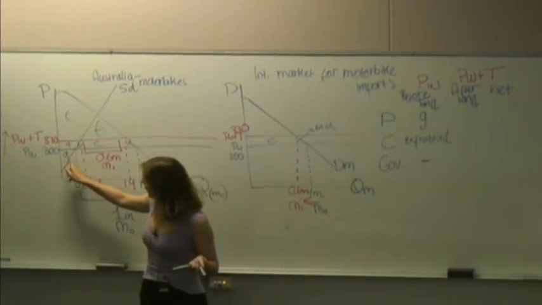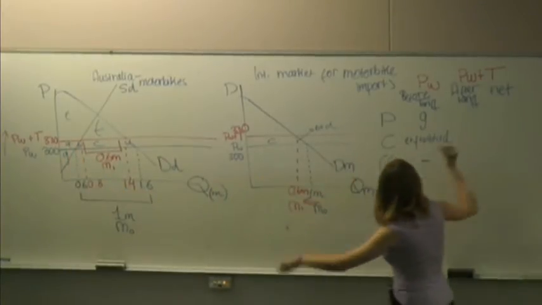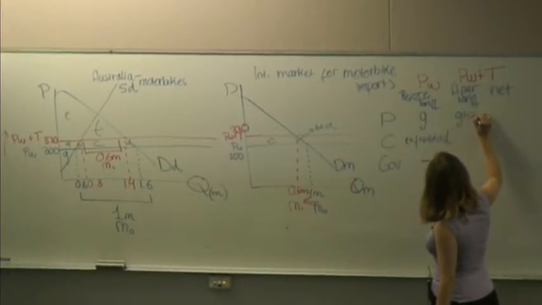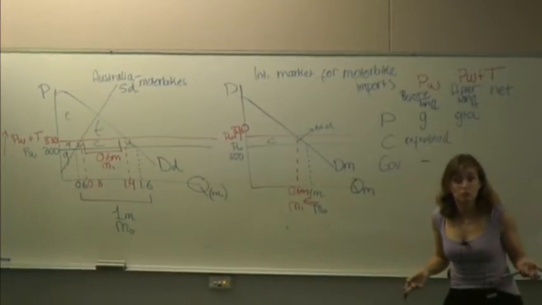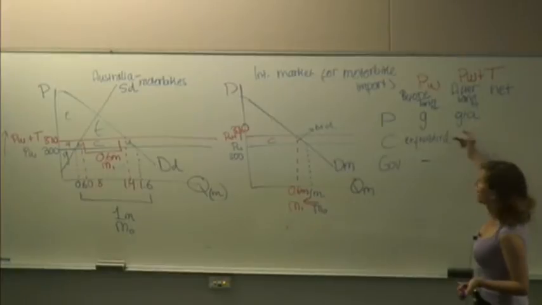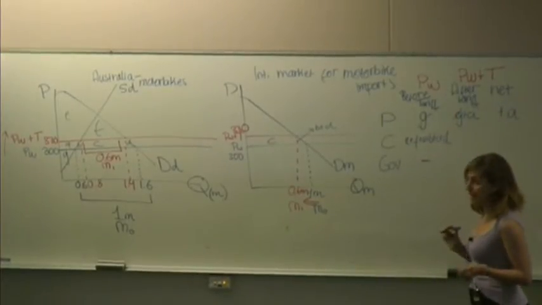Well, it's going to be area G plus A. What is the net effect? Do producers gain? We've already said they do. They gain area A. So the net is producers gain A.